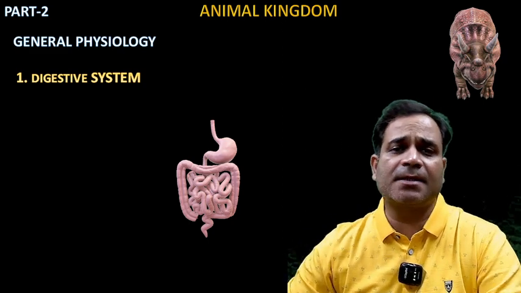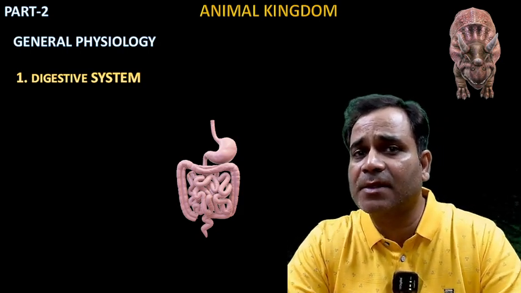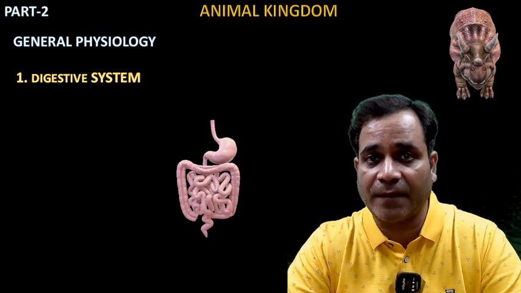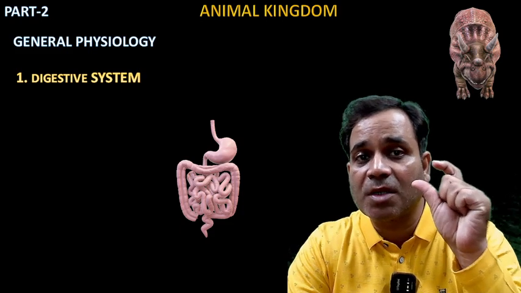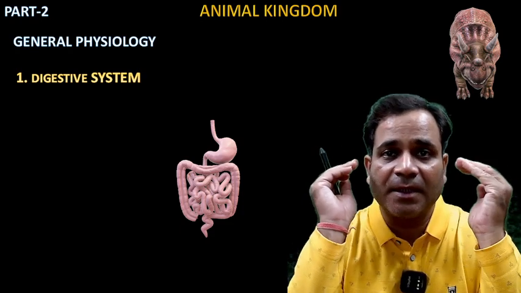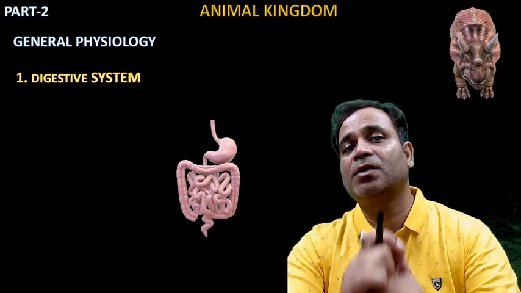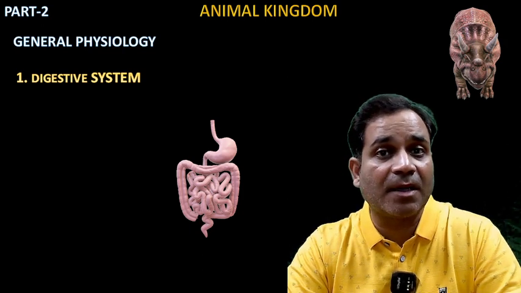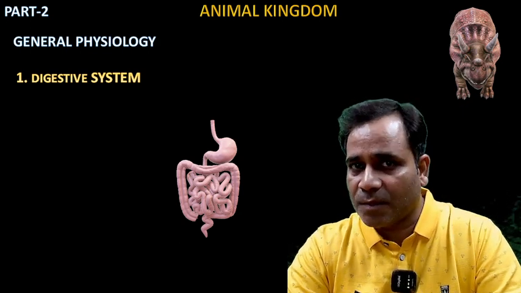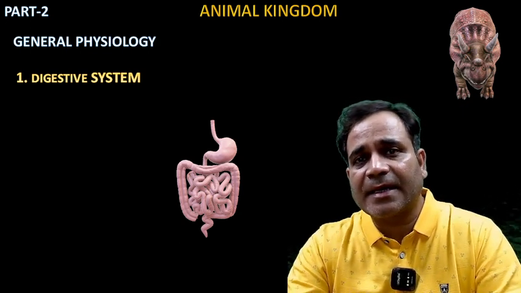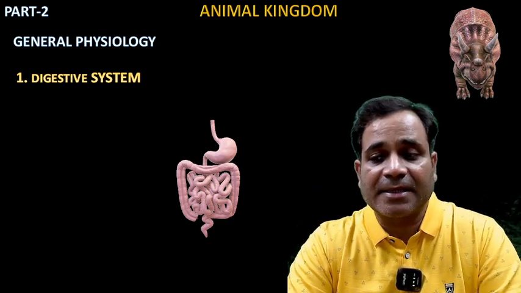In this part, we start part 2 of the chapter Animal Kingdom. My dear, in part 1 of Animal Kingdom, I told you about the general characteristics of animals. Now, in this part, we start the general physiology of the Animal Kingdom. If we concentrate on the general characteristics I told you in the previous lecture, that is in part 1, about the different characteristics of the animal kingdom, my dear, what are they?